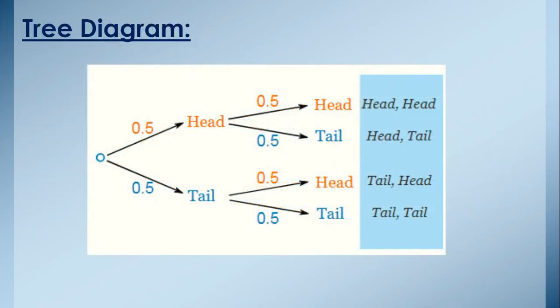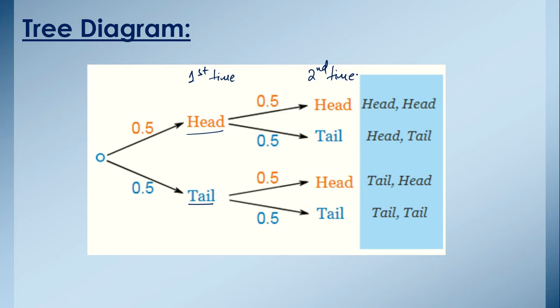Now, I can share one more example with you. So here we have another example. If we toss the same coin 2 times, so when we toss it the first time, either we will get a head or a tail. And similarly, if we toss that coin once again, then the second time either we will get a head or a tail, because we are not having anything else on the coin.